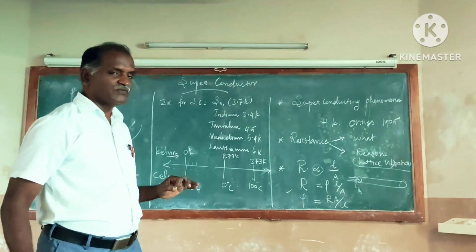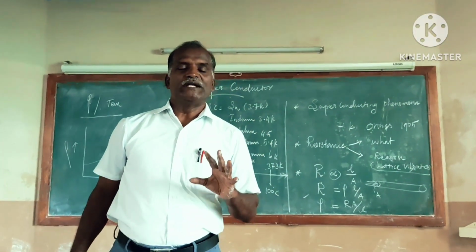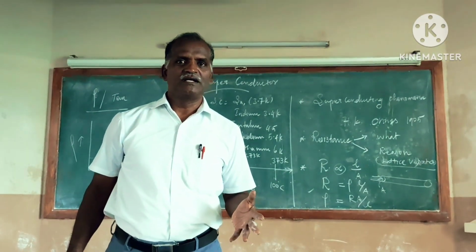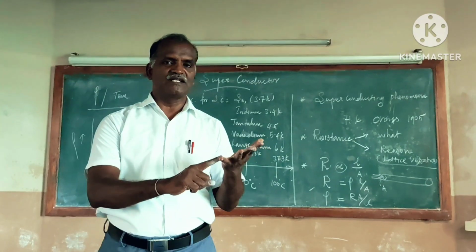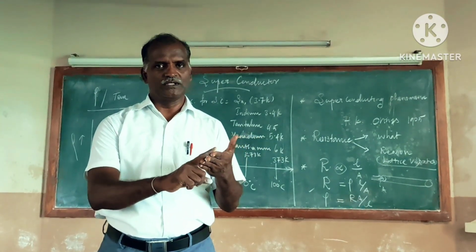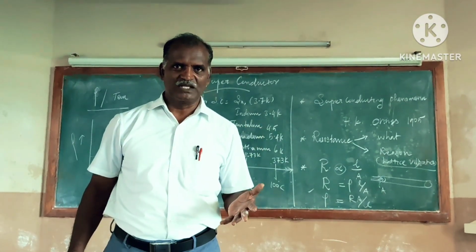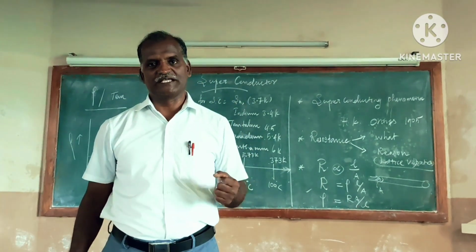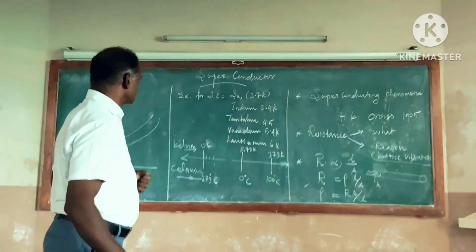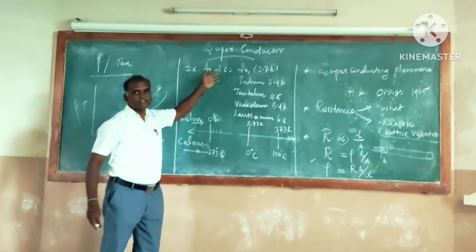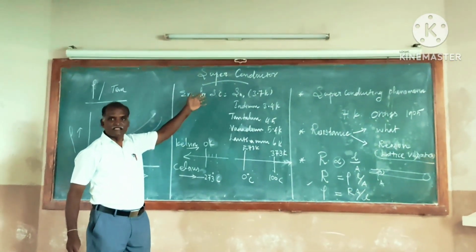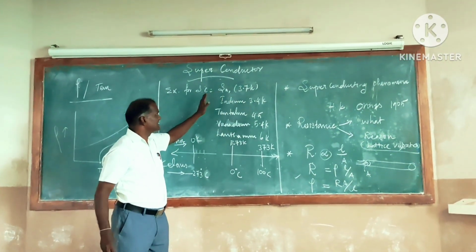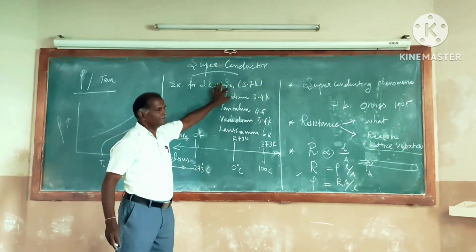Okay. Let us see what materials exist as superconductors. If I ask you to give some examples of the best conductors, you will tell copper, silver, even iron also. But the same materials will not show the superconducting phenomenon at low temperature. See, scientists listed a list of superconductors for our understanding purpose. The list has 10.